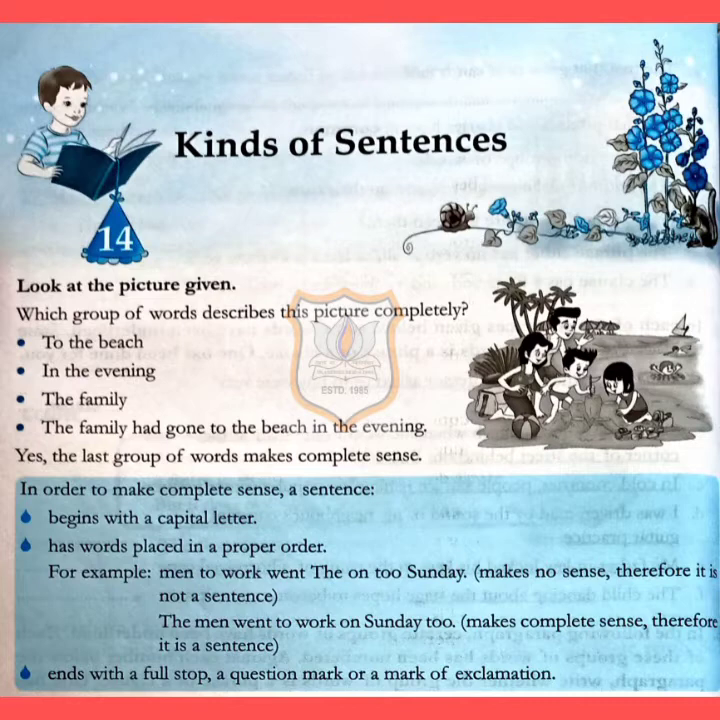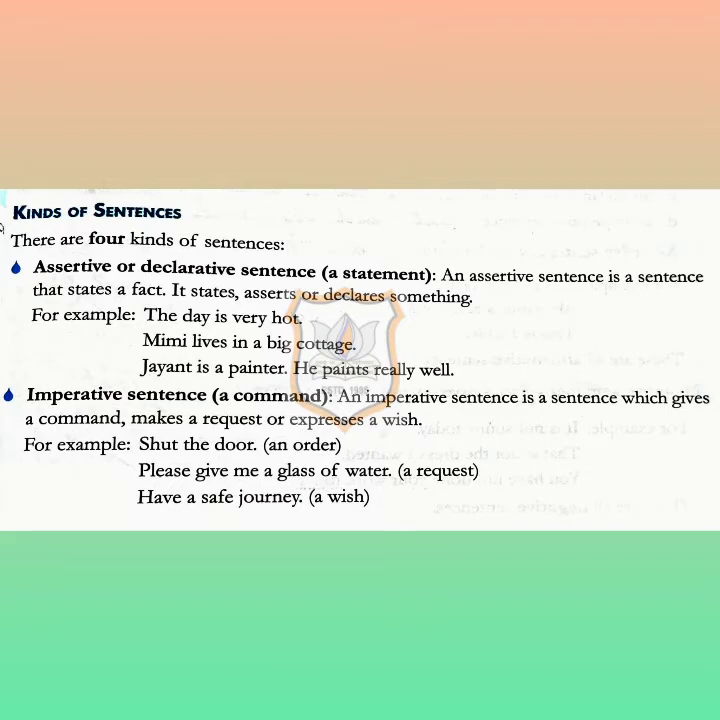So what is a sentence and in which form is it to be written? First, it always begins with a capital letter. Second, it has words placed in a proper order, and third, it always ends with a full stop, a question mark, or a mark of exclamation. Understood, children? Next, we are going to learn about the kinds of sentences. There are 4 kinds of sentences.